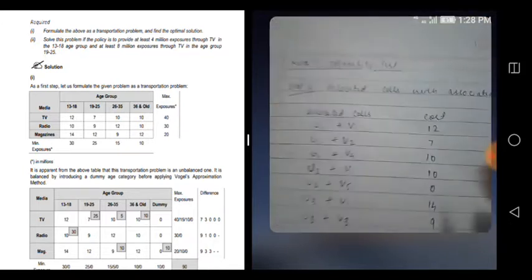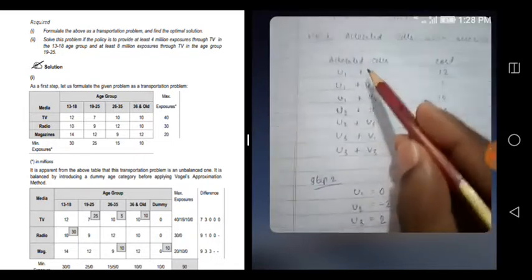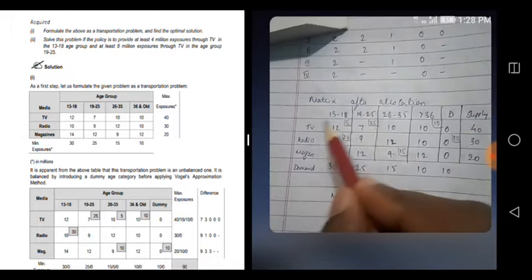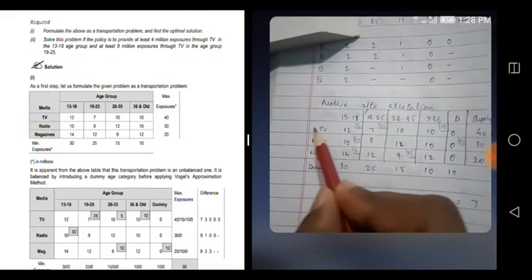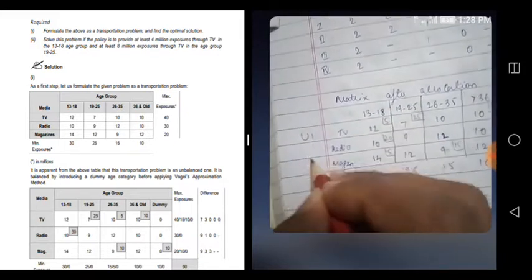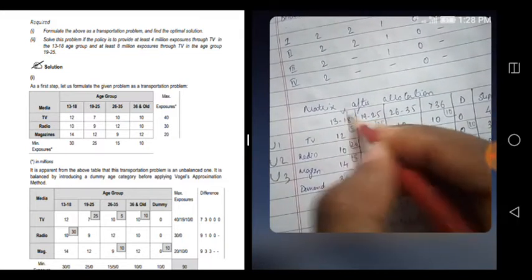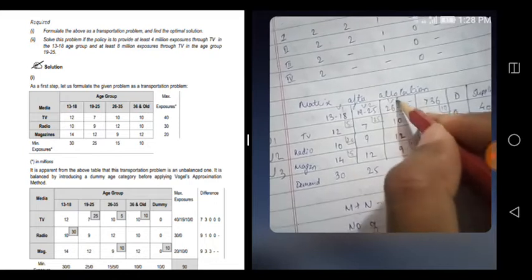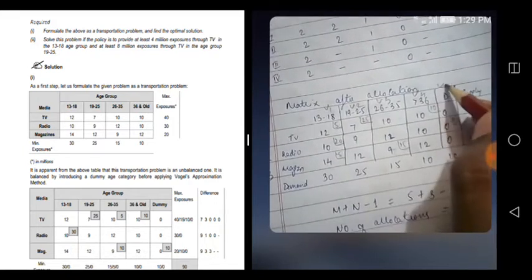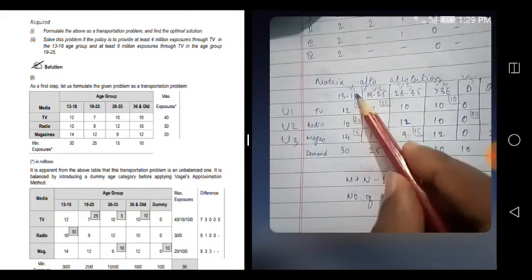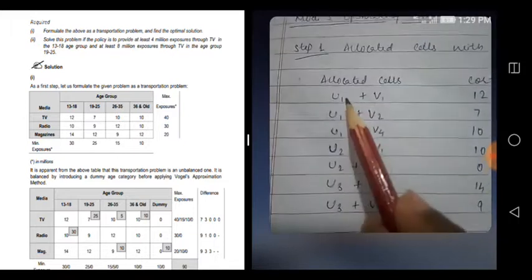Allocated cells, nothing very simple. Wherever we allocated, we just have to write. This is u1, u2, u3, and this is v1, v2, v3, v4, v5. So the first allocation here is u1 v1, so I wrote u1 plus v1.